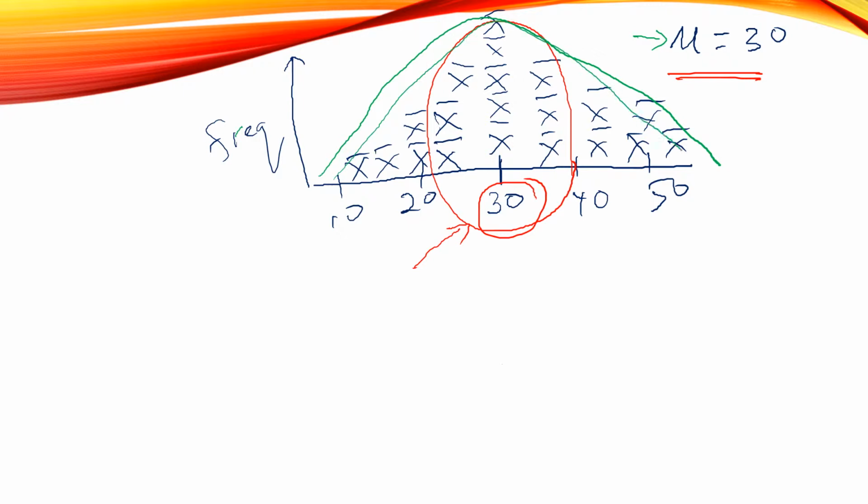You find that most of the sample means pile up close to 30, close to the true mean.